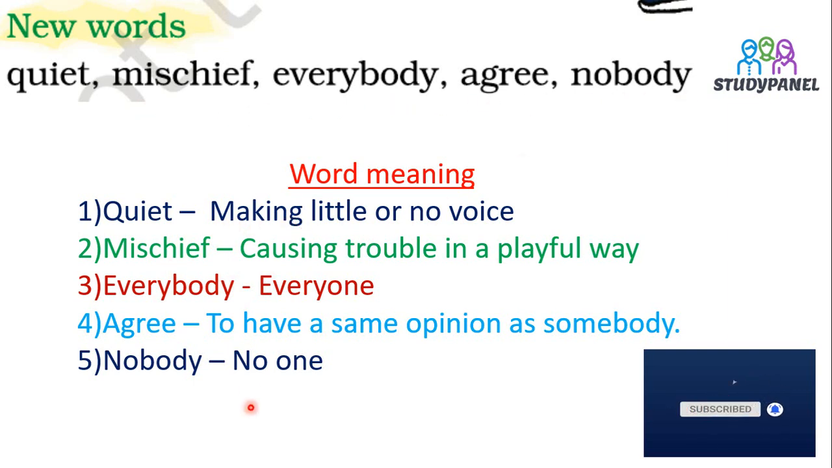Now, let us move on to the new words: quiet, mischief, everybody, agree, and nobody. Here are the word meanings. Quiet means making little or no noise. Mischief, causing trouble in a playful way, used especially for children. Everybody means everyone. Agree means to have the same opinion as somebody. Nobody means no one.